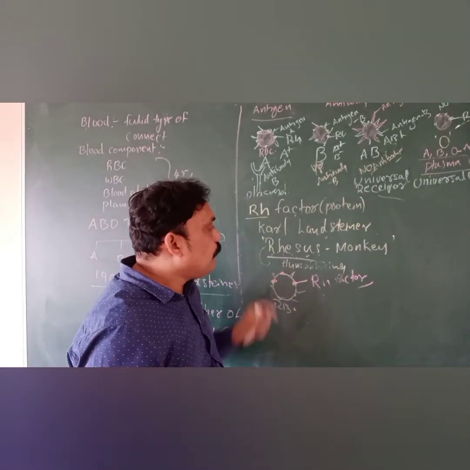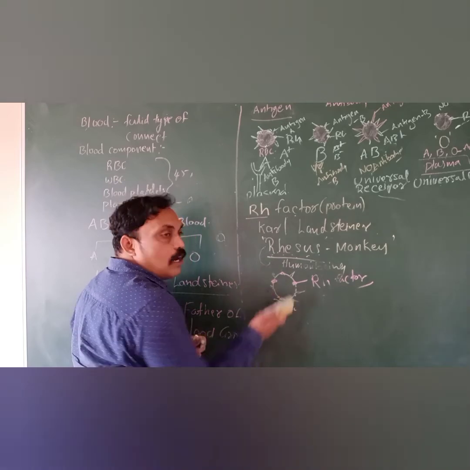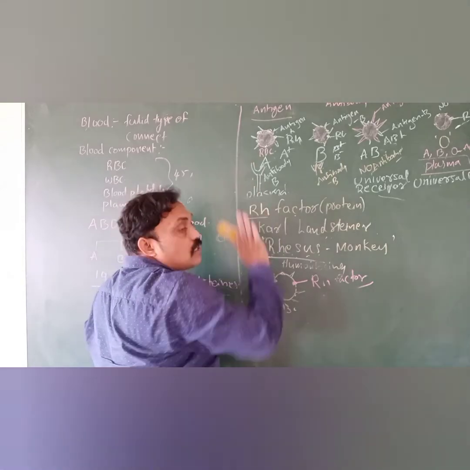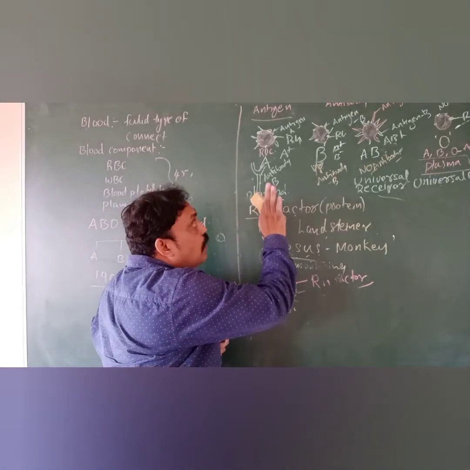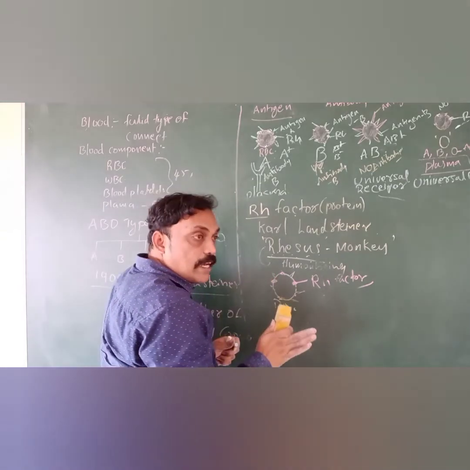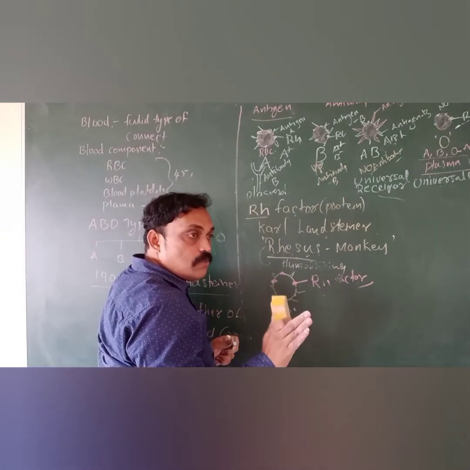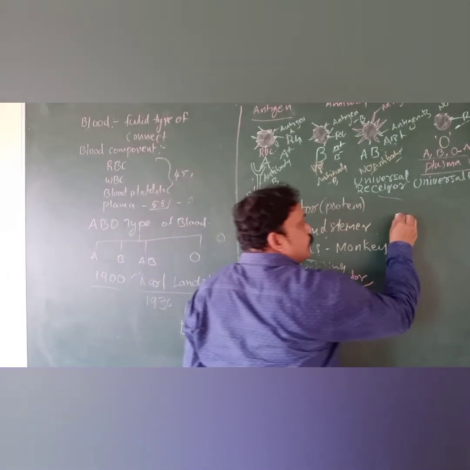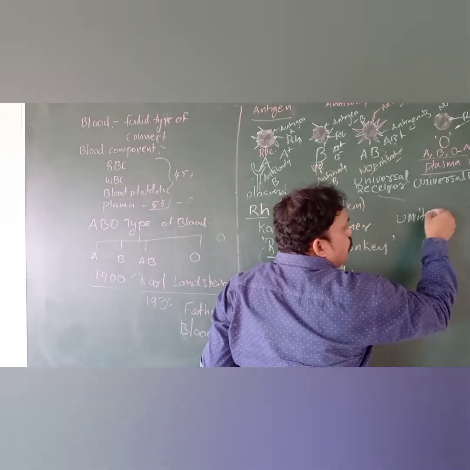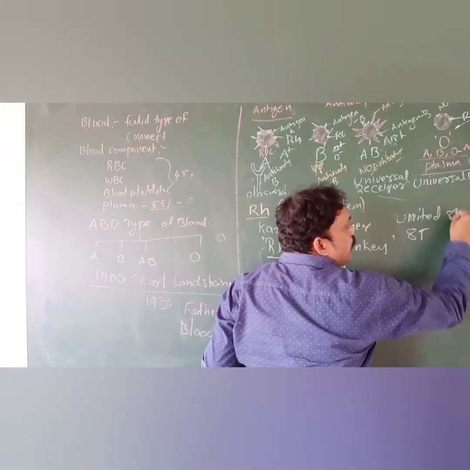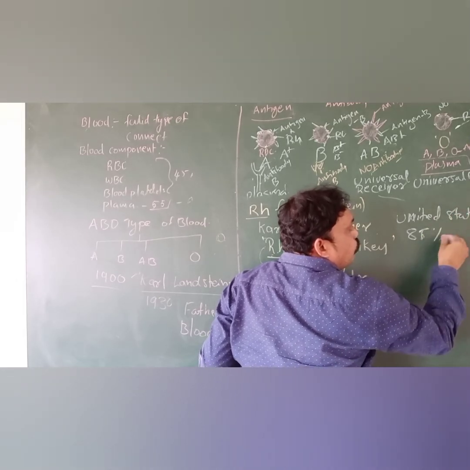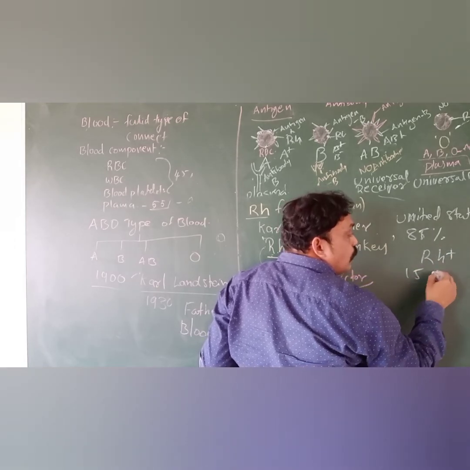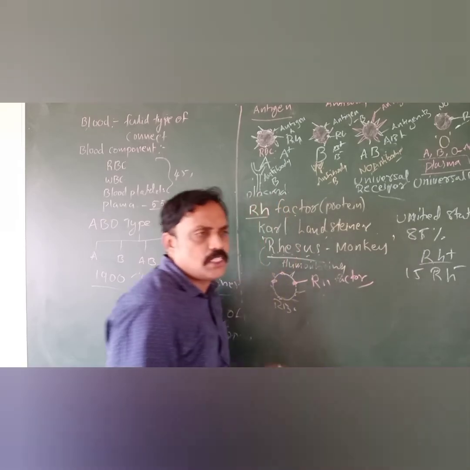Now here we have to discuss the RH factor. You understand how we can identify positive and negative based on the RH factor located on the surface of the RBC. If RH factor is located on the surface of the RBC, we call it positive. If RH factor is not there, that is negative. Especially in the United States, up to 85% of people are RH positive, and only 15% are RH negative. Most of them are RH positive.